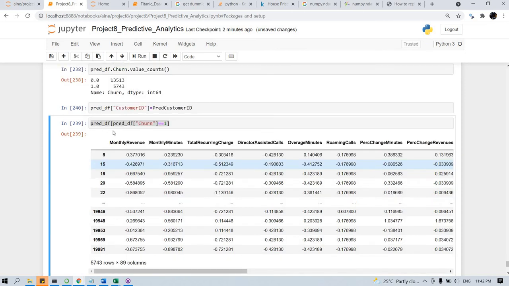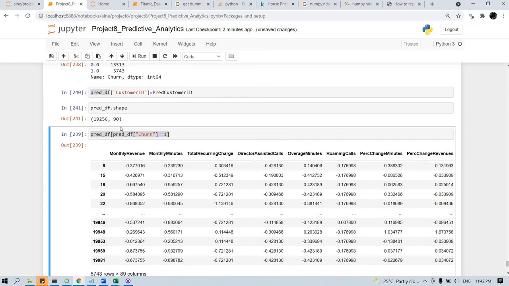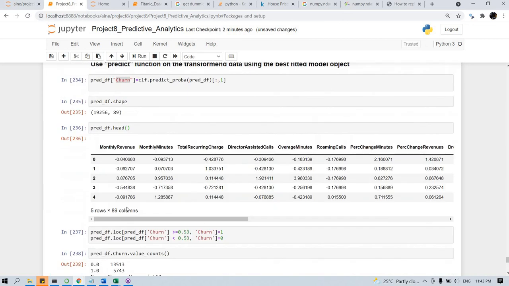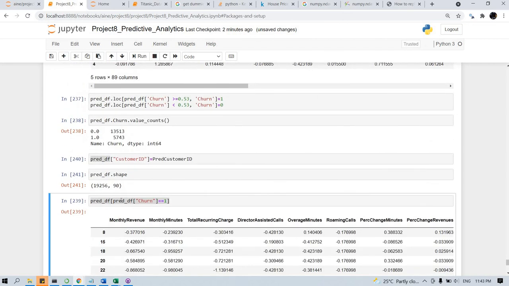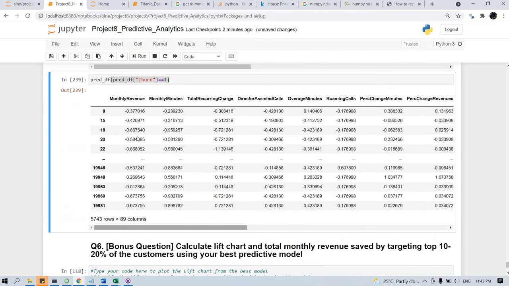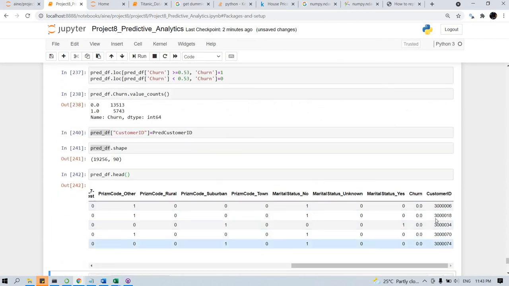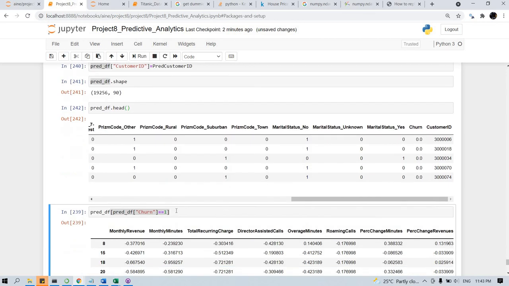I hope it has everything. Previously it was 89 columns, now it has 19 columns. Let's check. So customer IDs are added at the end now.